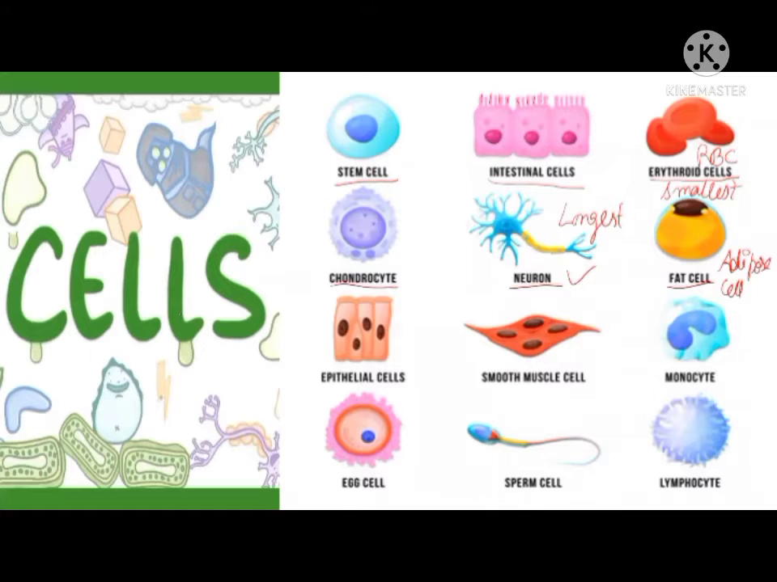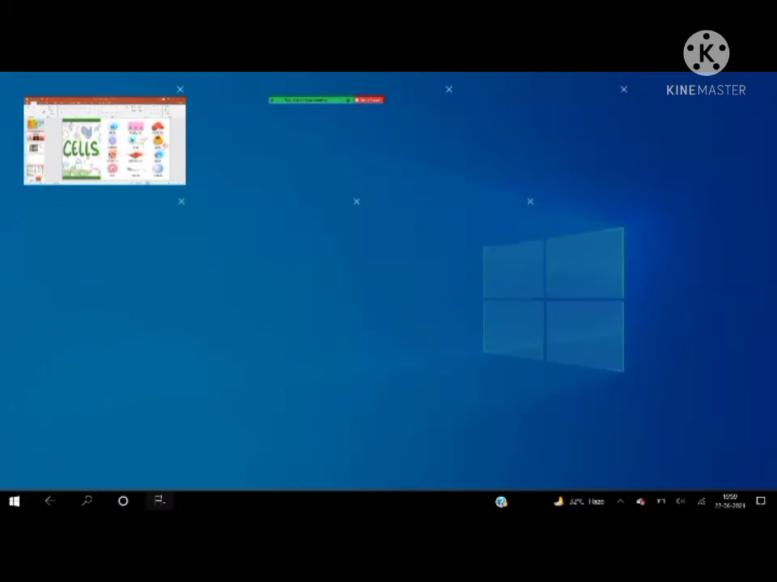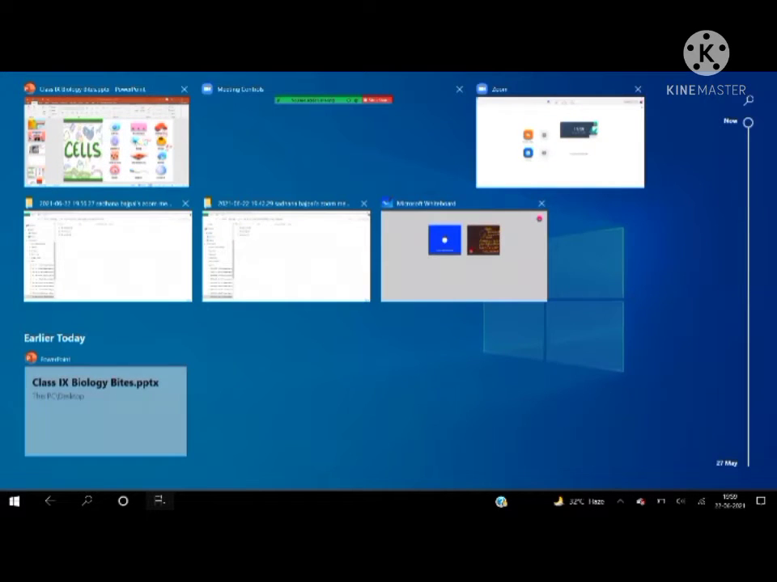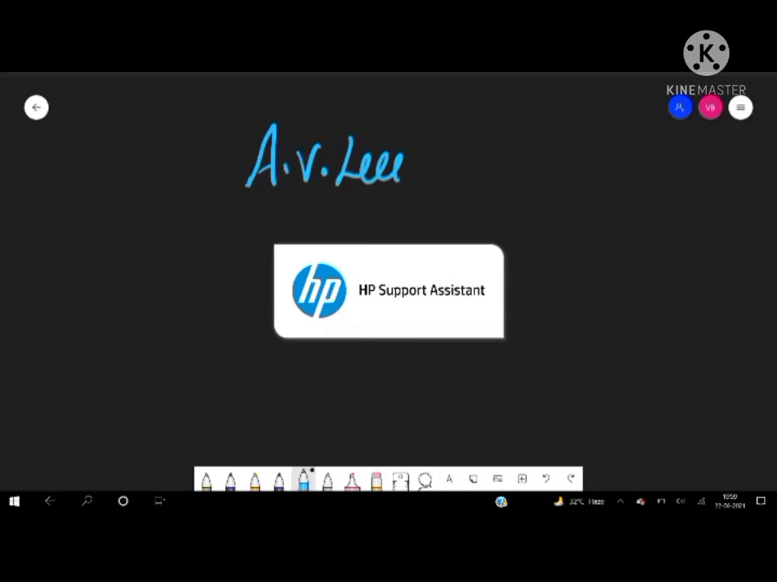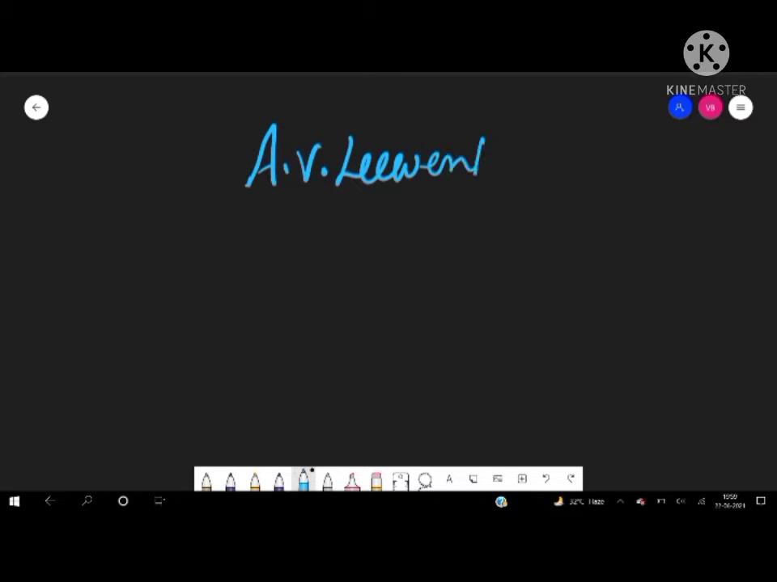Now, let us see who discovered the living cell. The first living cell was discovered by a scientist named A.V. Leeuwenhoek. He observed the first living cell in pond water. So, A.V. Leeuwenhoek discovered the first living cell.